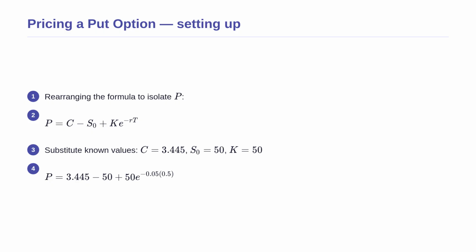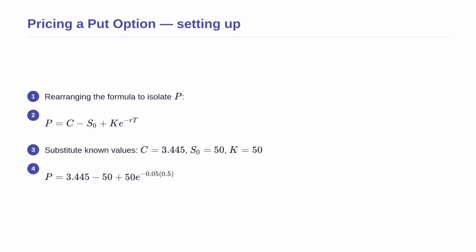Let us apply this formula to price a put option with the exact same terms as our previous example. We want to isolate P on one side of the equation to solve for it easily. By rearranging the algebra, we get a direct, simple formula for the put option price. We move the call price and stock price to the other side of the equal sign. Now we simply substitute the values we already know from our previous work.